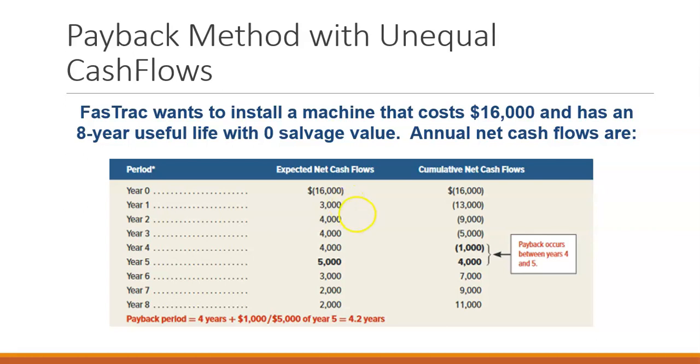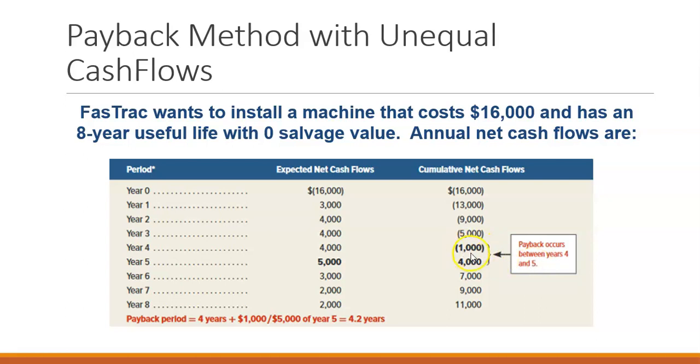Then in year one, if we have cash inflows of $3,000, we owe a remaining $13,000 on that piece of equipment. In year two, we receive another $4,000. Now we owe $9,000 on that piece of equipment. Year three, an additional $4,000, and so forth until it's paid back. We know from looking at here that after year four, it has $1,000 left to be paid, so it's going to be paid off sometime in year five.